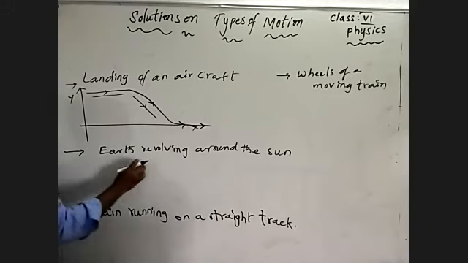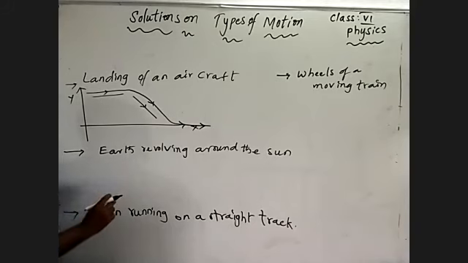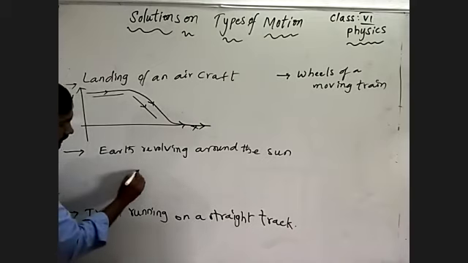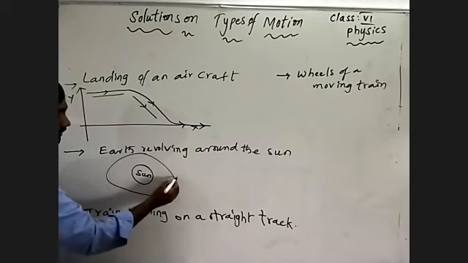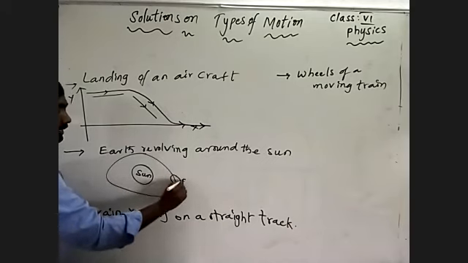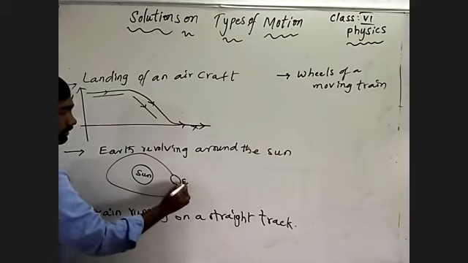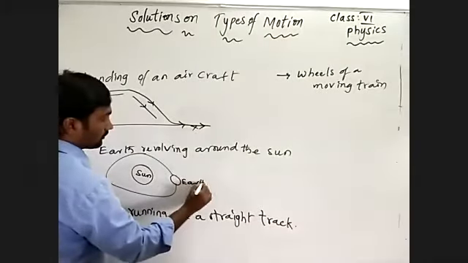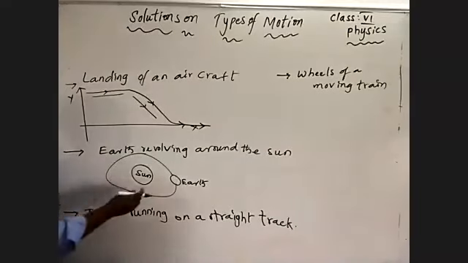And the Earth revolving around the sun. See here, this is the sun, and in this particular path, that orbit, the Earth revolves.